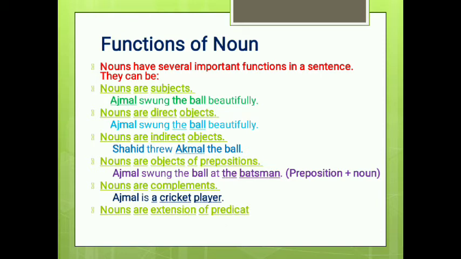Nouns are also part of the extension of the predicate. Extension of the predicate means whatever comes after the object and after the complement. Like: They named their dog Tommy. There is the subject, named is the verb, and their dog is the object, but after the object comes Tommy. So Tommy is the extension of the predicate. We can extend this predicate further, for example: They named their dog Tommy yesterday in the morning. So Tommy yesterday in the morning is the extension of the predicate, and in that predicate comes a noun.